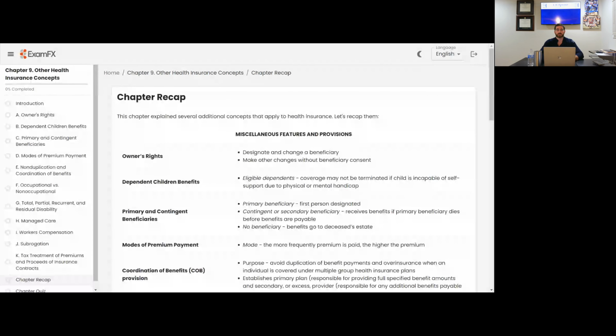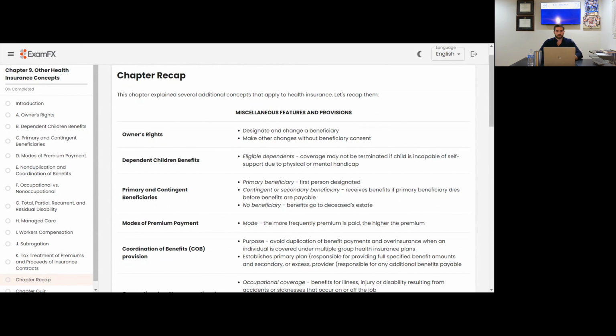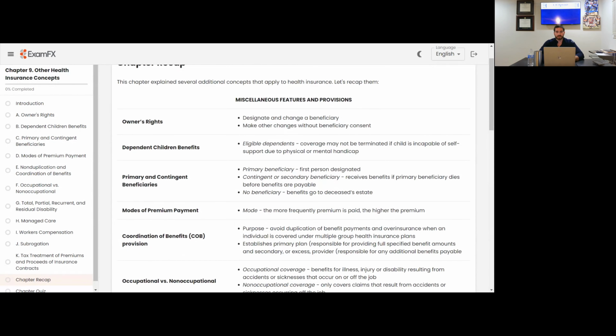Each state varies a little bit between the rules and regulations, so you're going to really want to hone in on whatever state you're taking this initial test in, and really understand the differences there. But this last chapter recap should go pretty quick. There's going to be a lot of overlap. Of course, it's the last chapter and kind of just goes over some different health insurance concepts. So let's just go ahead and finish this thing off real quick for you guys.